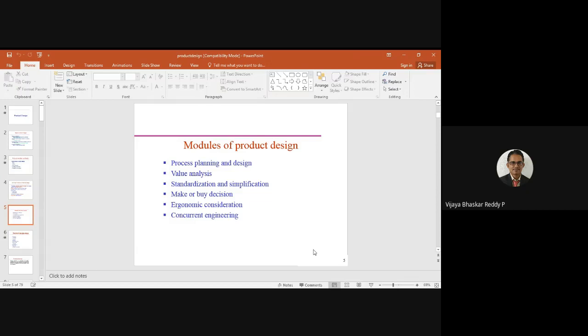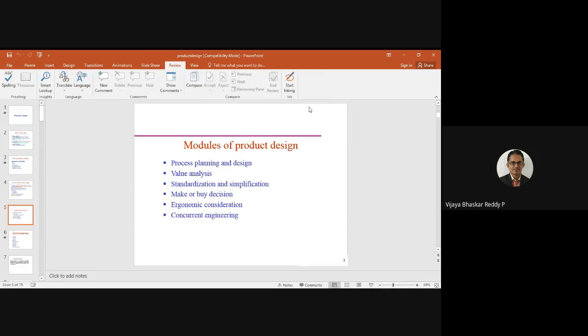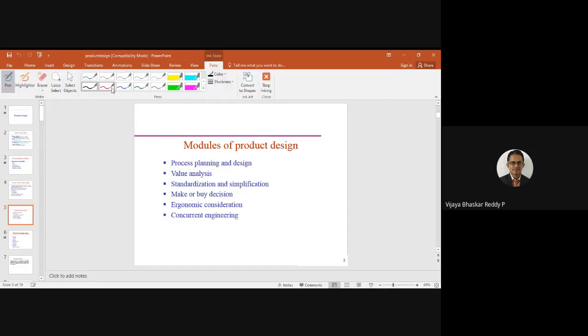Okay, the first stage which we need to consider may be called process planning and design. What is process planning design? Okay, when you are going to design a pen or an aeroplane, whatever may be the thing,